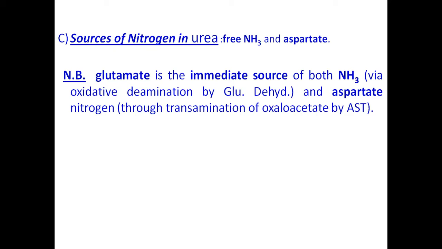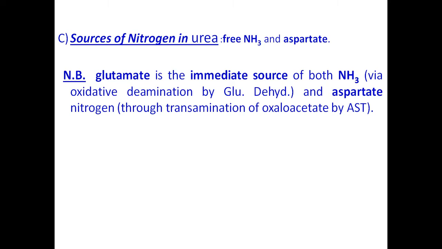This nitrogen balance in the body is very important. So glutamate is the immediate source for both ammonia and aspartate, because aspartate is formed from glutamate in reaction with oxaloacetate. So this glutamate is the immediate source for trapping ammonia and aspartate.